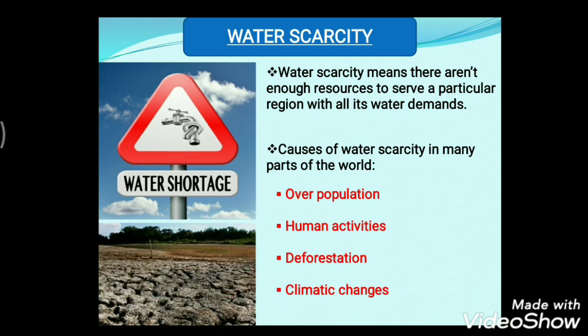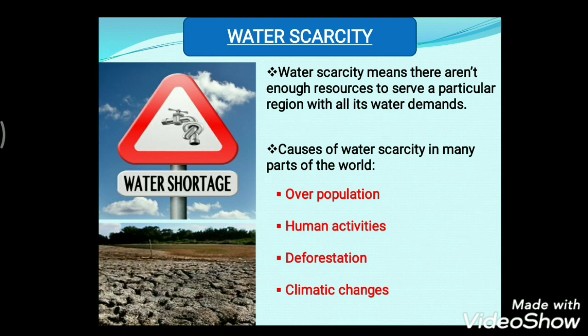Next we have deforestation. The rainfall pattern all over the world has also changed, and the reason for that is deforestation and climatic changes. This has led to severe water scarcity in some parts of the world. Because of deforestation and climatic changes, we also face drought, and we can also see floods in some areas. All these things have caused water scarcity in different parts of the world.